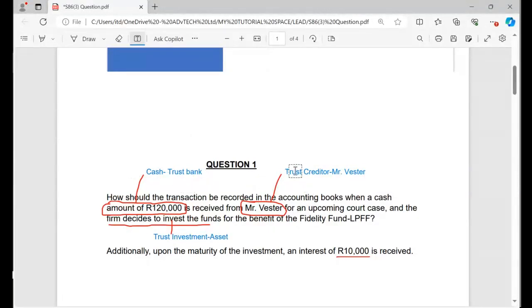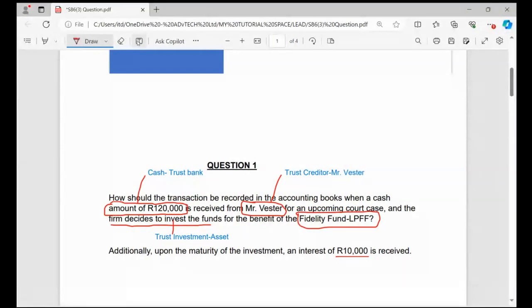So I receive the cash, and that cash belongs to Mr. Vesta, and at the same time the cash will be taken to an investment. So I must open an investment. And then again, this investment is for the benefit of the Fidelity Fund. That's how we talk about section 86.3, whereby we as the firm decided to invest. The 100% interest will belong to Fidelity.